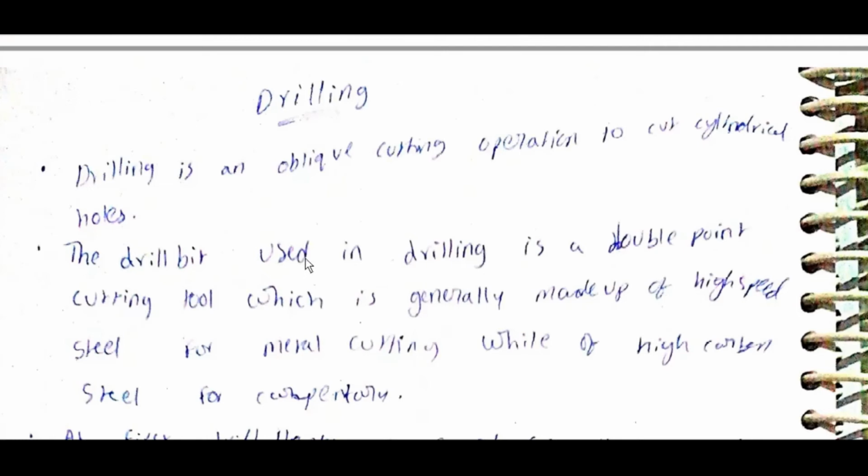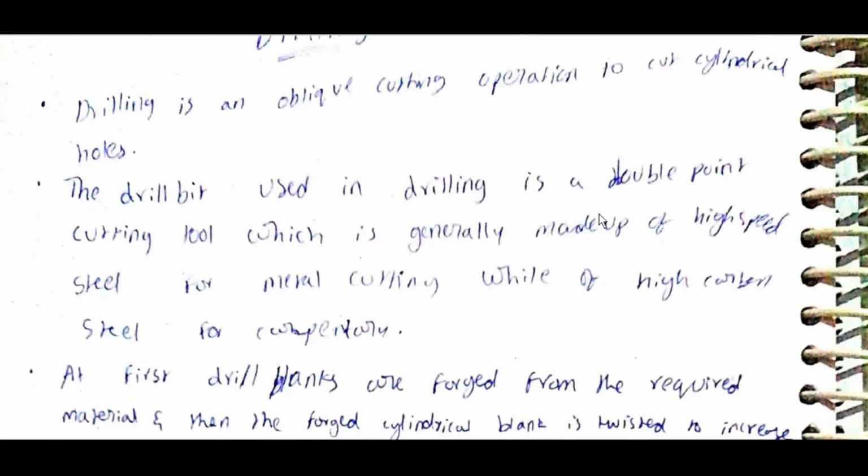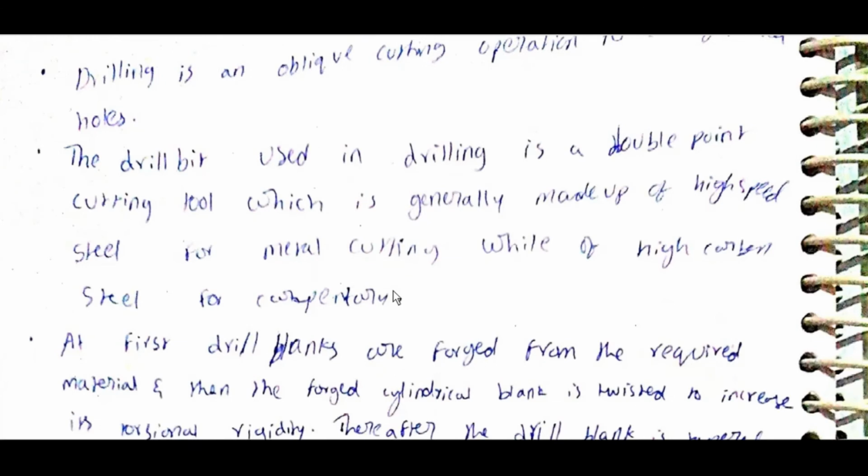Drilling is an oblique cutting operation to cut cylindrical holes. The drill bit used in drilling is a double point cutting tool which is generally made up of high speed steel for metal cutting, while high carbon steel is used for carpentry.